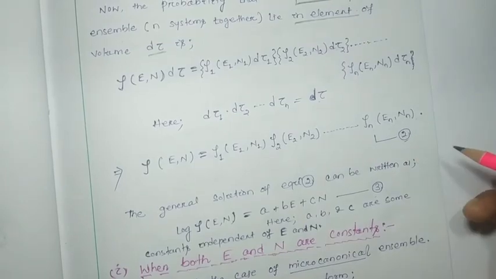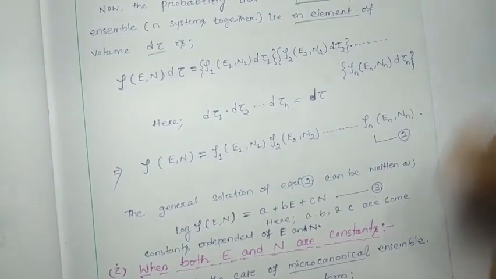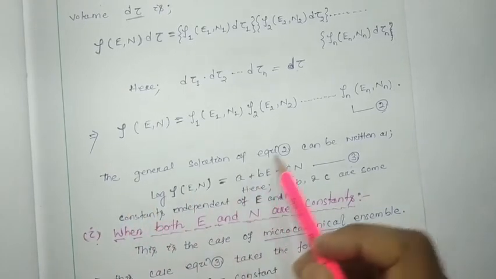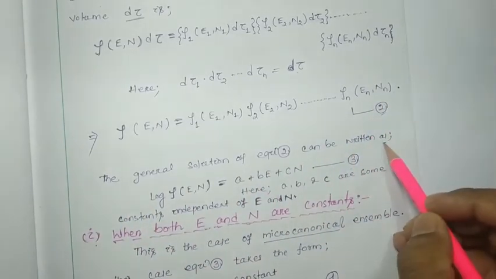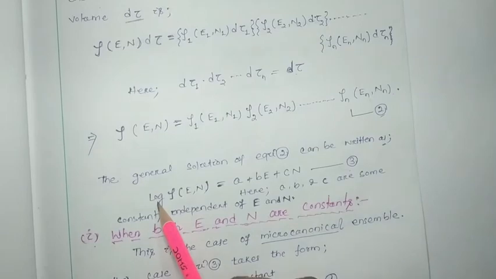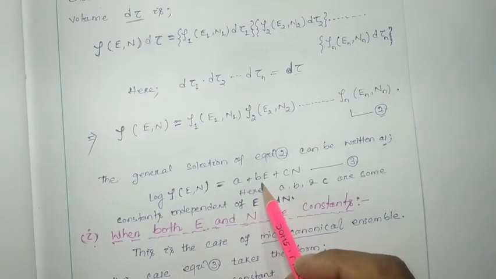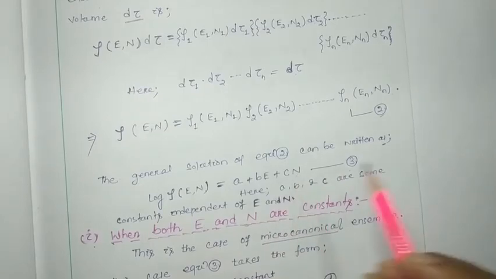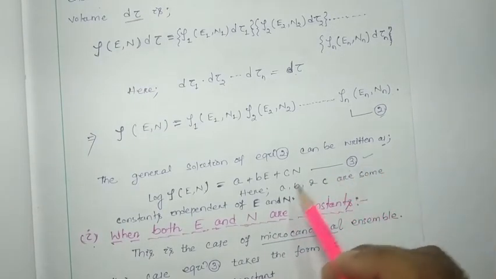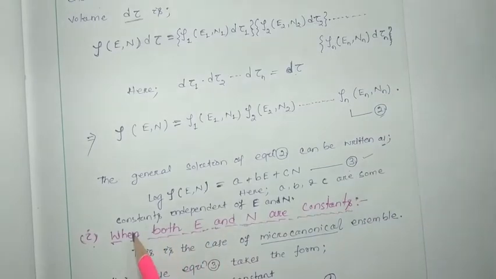Let this be equation number 2. The general solution of equation number 2 can be written as log rho (E, N) equals A plus BE plus CN. Let this be equation number 3. Here A, B, C are constants independent of E and N.